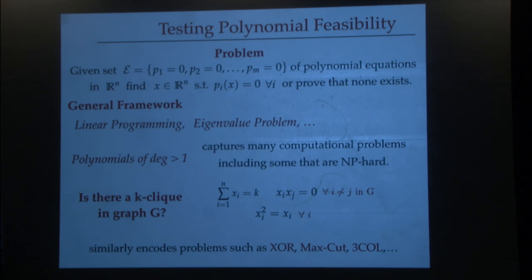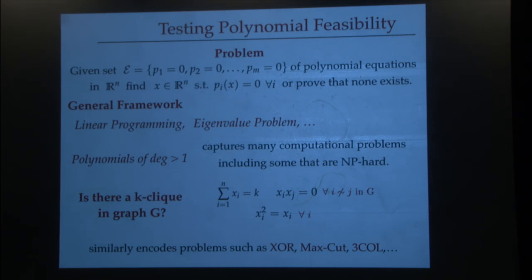You are interested in finding if there is an x in R^n that satisfies all these polynomial equations simultaneously, and when there does not exist such an x, you want to get a short proof which shows that this system of polynomial equations is infeasible. This is a very general problem.